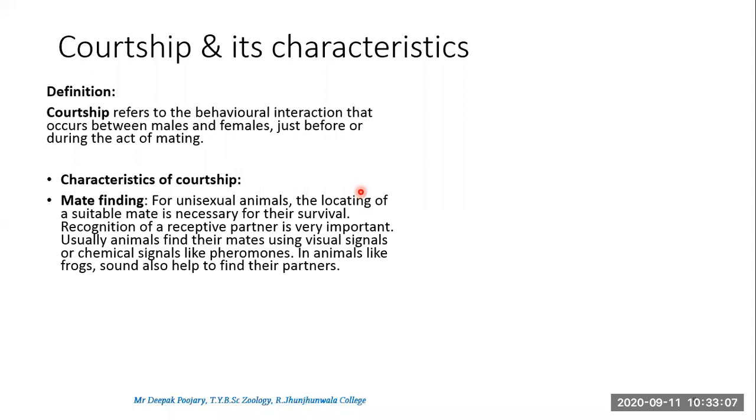Now for unisexual animals, unisexual means where the individual is separated as a male individual or a female individual, finding a suitable mate is very important. So what happens? Usually in the animal world, we see that the females tend to stay in a group.